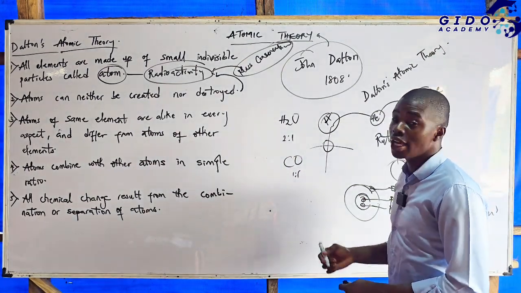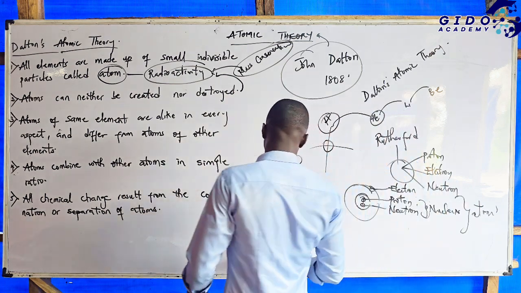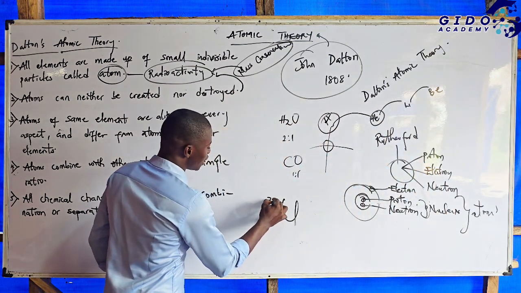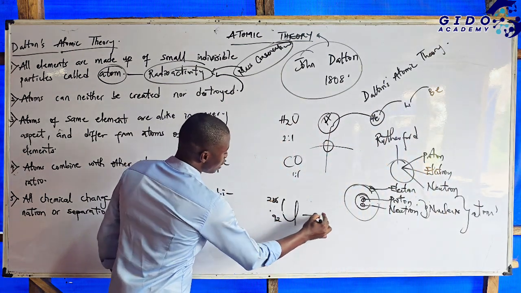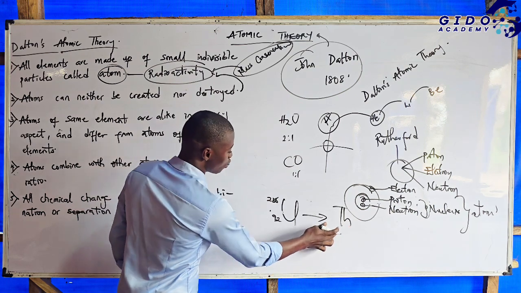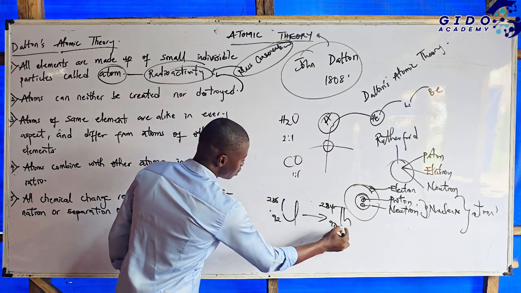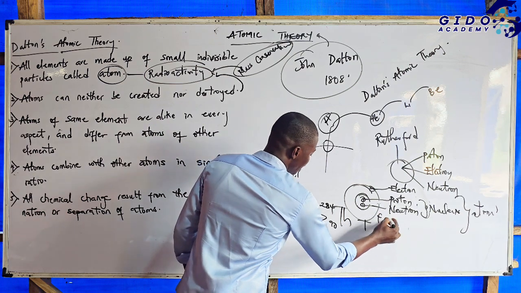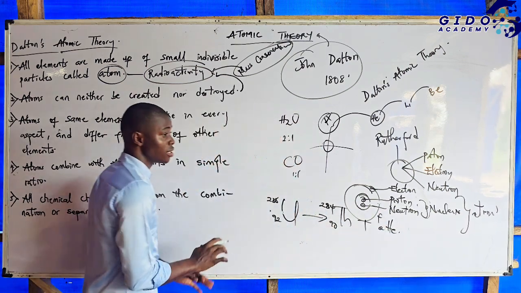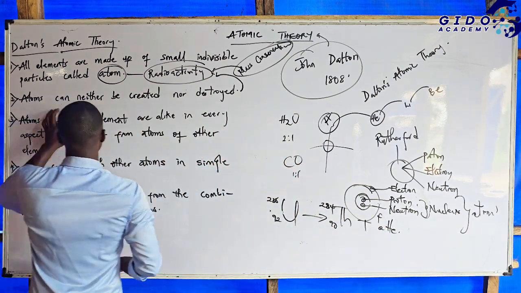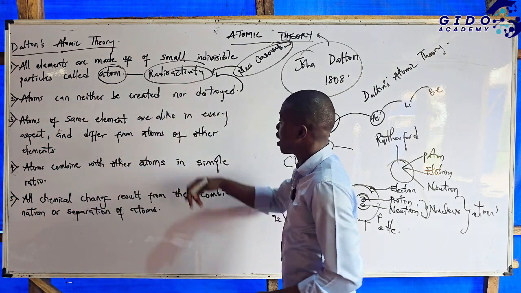An atom can actually be created. For example, in radioactivity, uranium-238, with atomic number 92, can be used to create thorium-234, with atomic number 90, and then an alpha particle will be emitted. So the second law was disproved using radioactivity as well.